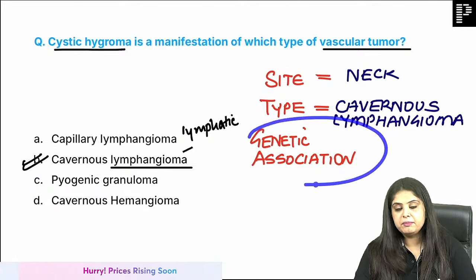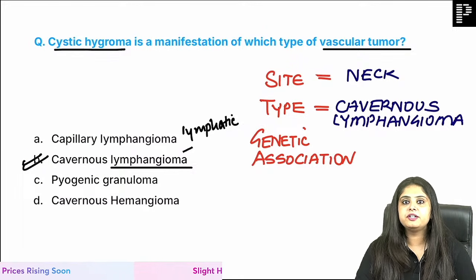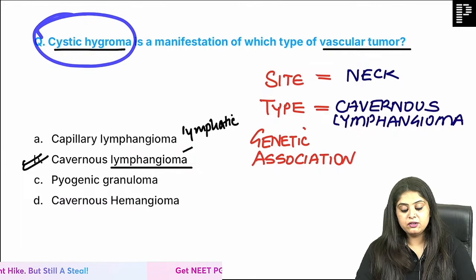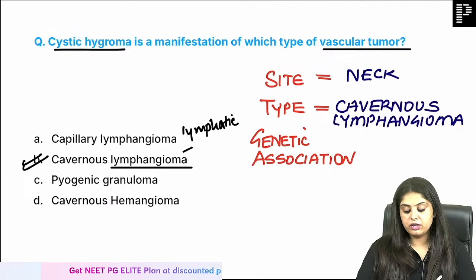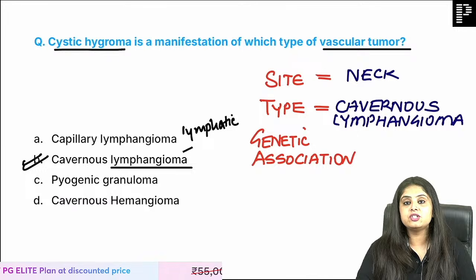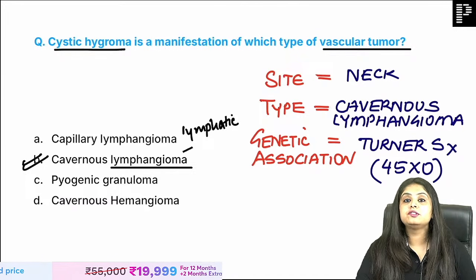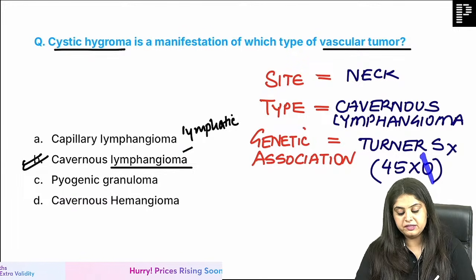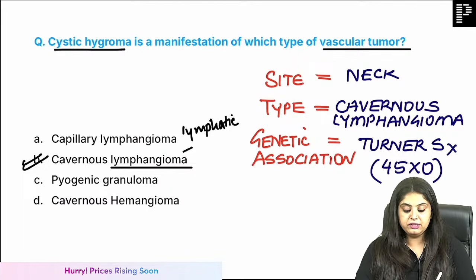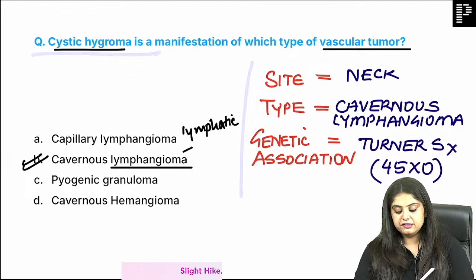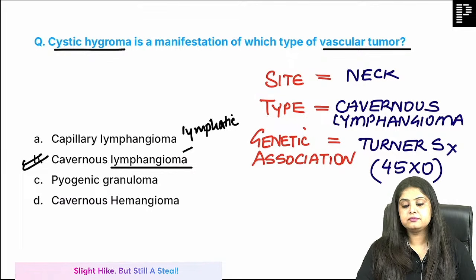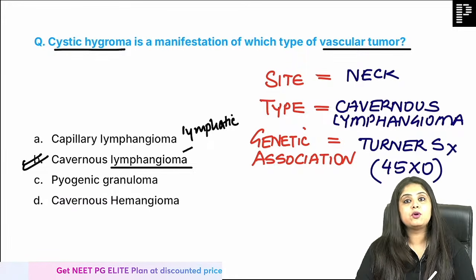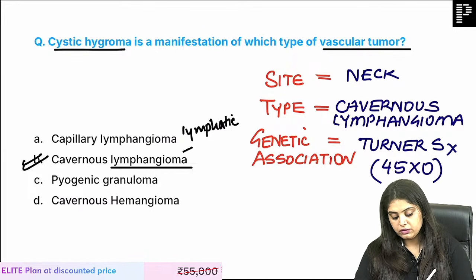And the 3 questions that I've written here are the only 3 questions you get in path, peds and surgery. Cystic hygroma occurs where? It occurs in the neck. What kind of a tumor is it? It is a lymphatic channel tumor, and it is seen in association with Turner syndrome, 45XO, where an X chromosome is deleted. These are the only 3 questions of cystic hygroma. I think we are done. Dr. Arpit, residency right now, no, it is not coming up, not in the pipeline. Okay, moving on to the next one.